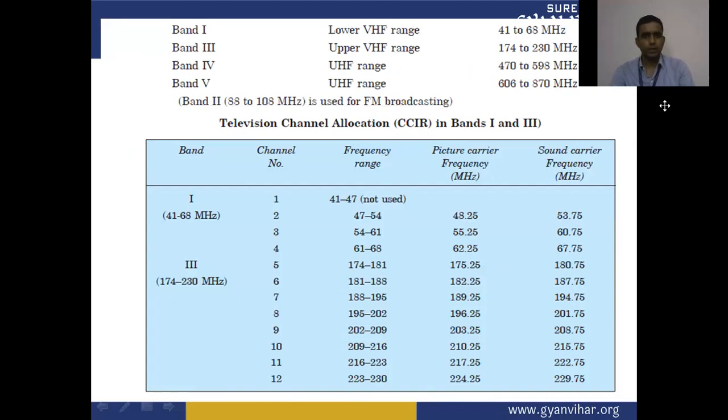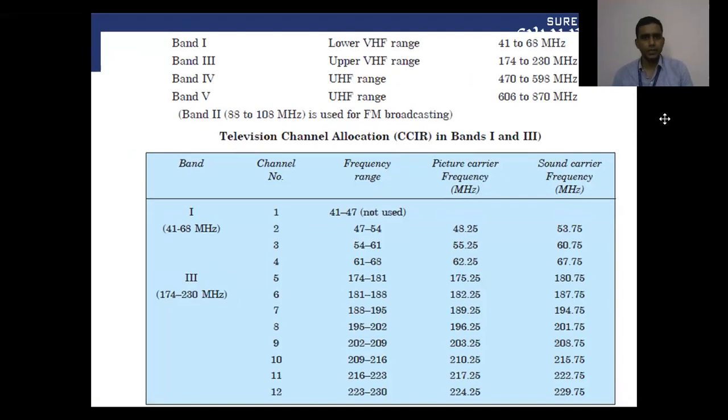So we have some bands of the frequency. In band first, we have a lower frequency VHF band, that is 41 to 68 megahertz. Band third is the upper VHF range, that is 174 to 230 megahertz. Band 4 is the UHF range, and it is 470 to 598 megahertz. Band 5th is the UHF range, that is 606 to 870 megahertz. Band 2nd is used for FM broadcasting.